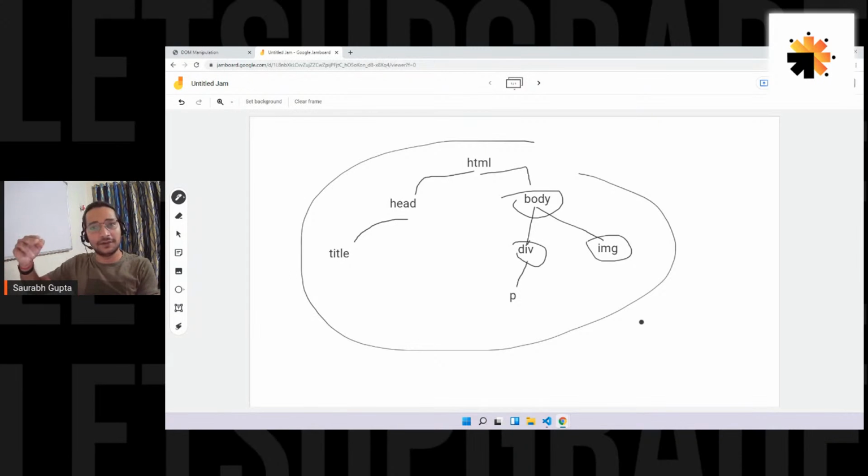JavaScript can dynamically manipulate this tree. That means you don't have to change the HTML code. JavaScript can externally insert, remove, update elements inside the tree. And if the tree is updating, the output will update. So without even changing anything in the HTML code, you can use JavaScript to manipulate this tree directly and your output will change.